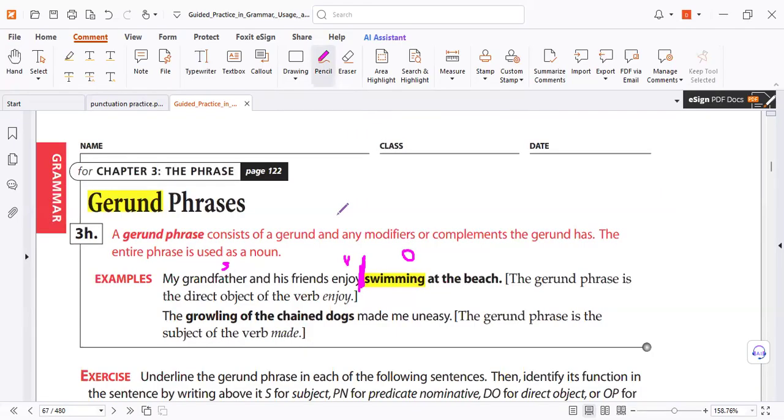We don't use any punctuation, not only commas. Like that, if you put a comma here, you separate the prepositional phrase from what it modifies. And this is the subject. How can I separate it from the verb by a comma? Cannot. So no comma is used in a gerund because it's a noun.